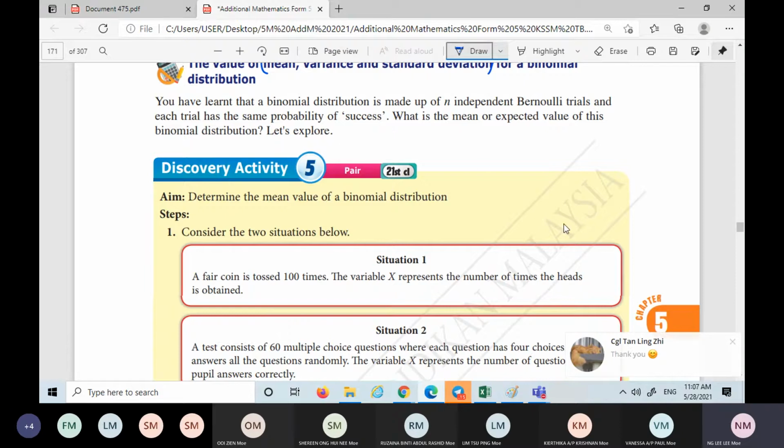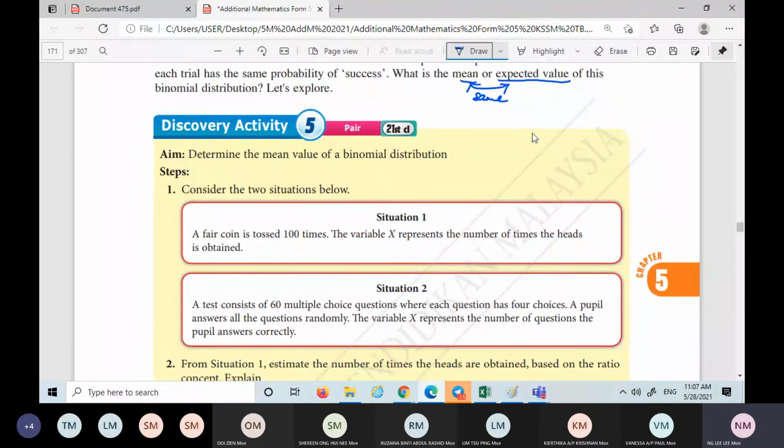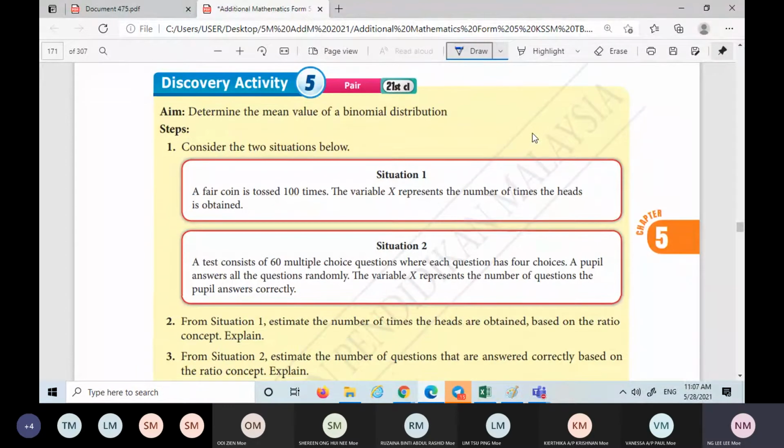Okay, we want to find the mean. Another way of saying mean is expected value. These two have the same meaning. So sometimes you see a question asking for expected value, the meaning is they're asking for the mean. This one you have to write down. Okay, we look at this.